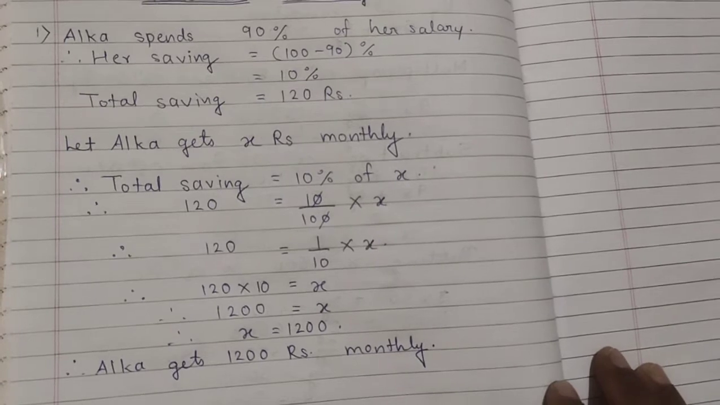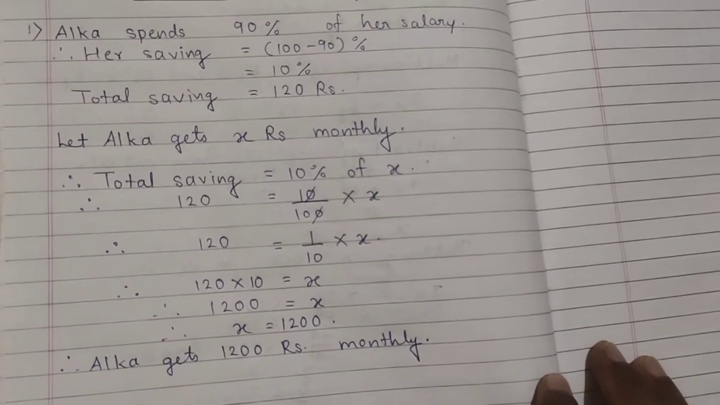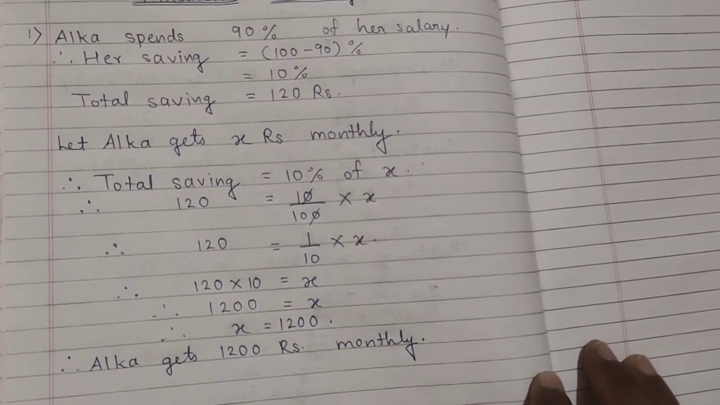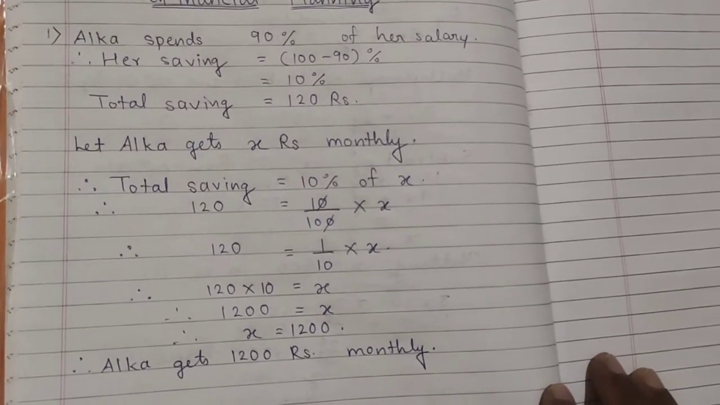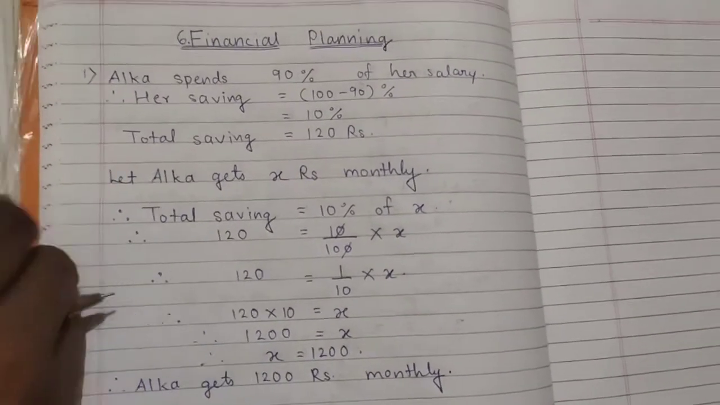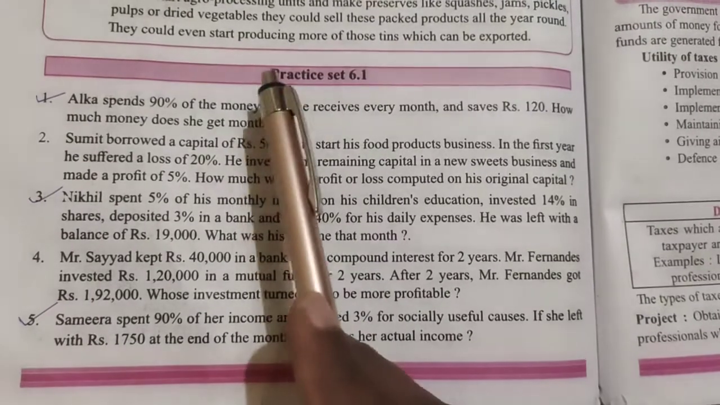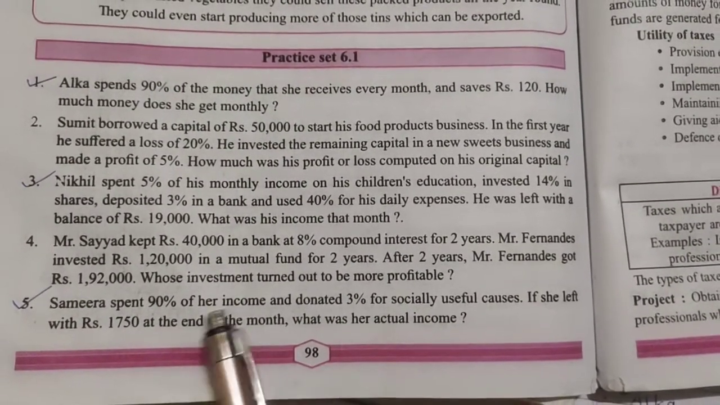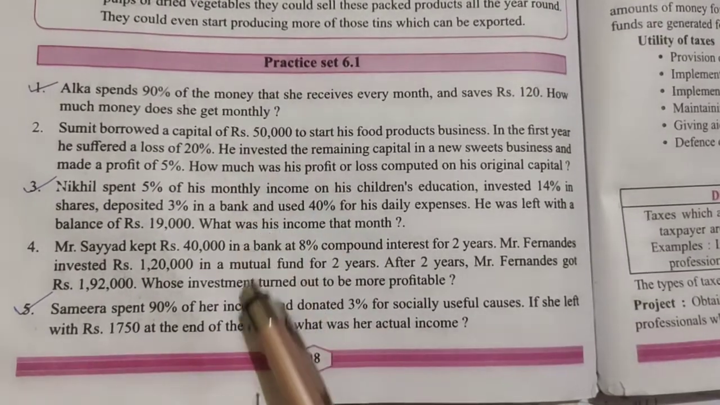Now see, in this financial planning chapter, basically in the first exercise you will solve these types of questions where expenditures are given, savings are given, and you need to find out something related to that. Okay, now students, I have solved the first question. Now see the next question. In this exercise, question number 1, question number 3 and question number 5, these three questions are very much similar. So we will do these three questions first.